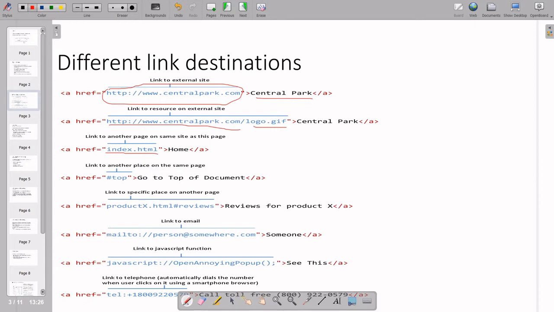For Home, we generally write index.html, so once you click on Home, this page will open. Here you can see the top, which is the ID of some element. When anybody clicks on go to the top of the document, that element with that ID will open. In the same way, with a file name and then an ID, that file and that ID location will open.